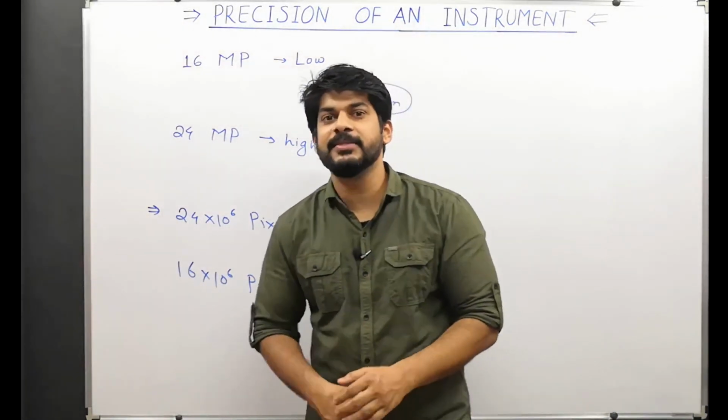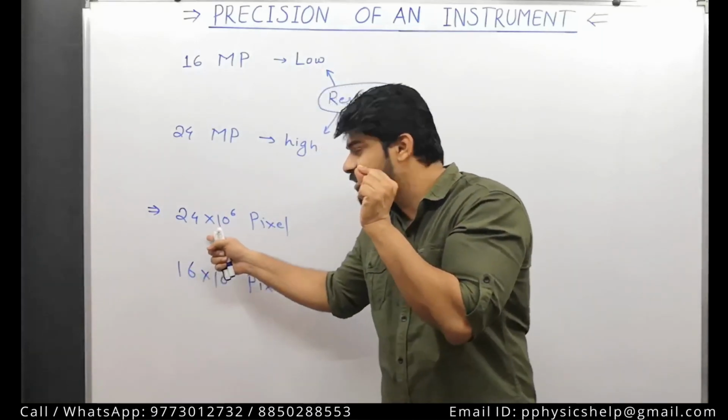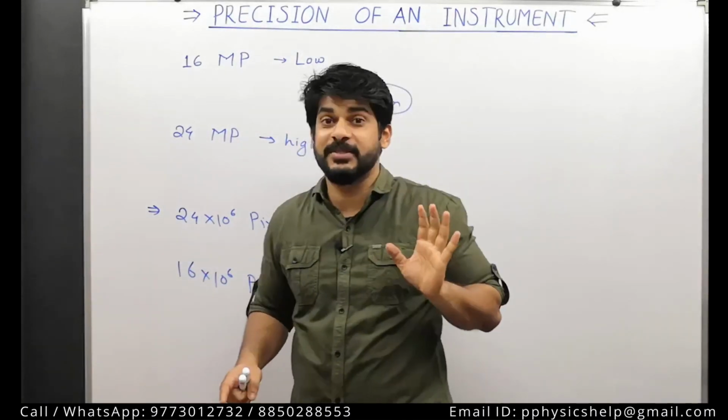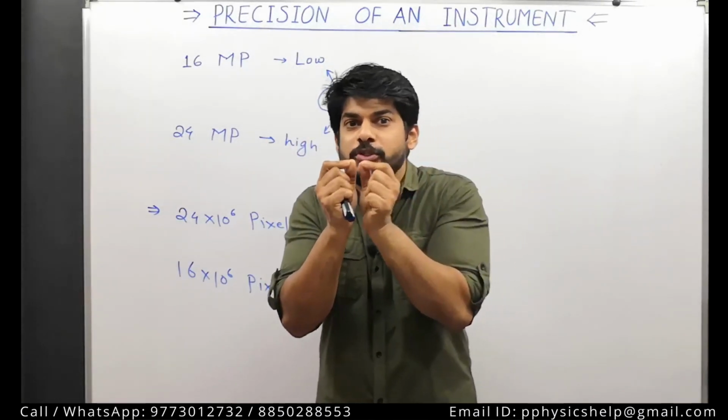Or simply we can say the same picture is divided into these many small pixels.